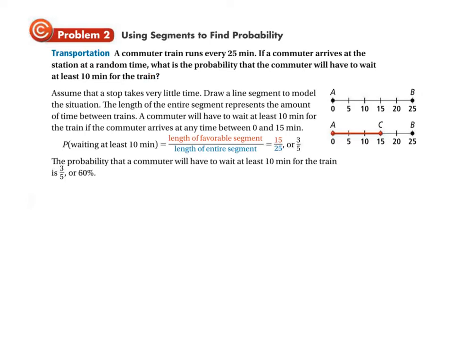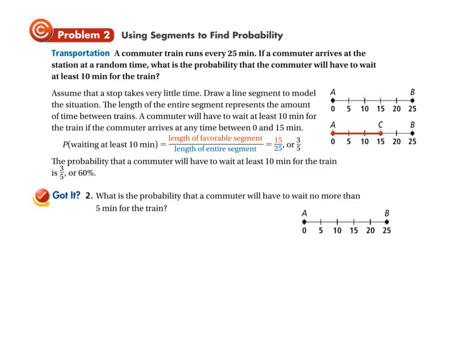Okay, here's your got it problem. And I've done you the favor of recopying this timeline here. It says, what's the probability that a commuter will have to wait no more than 5 minutes for the train? So, pause the video now, and when you have your answer, unpause it and come back and see how you did.